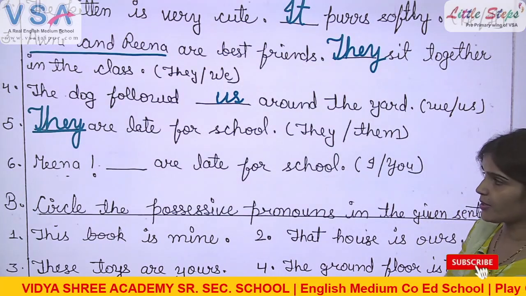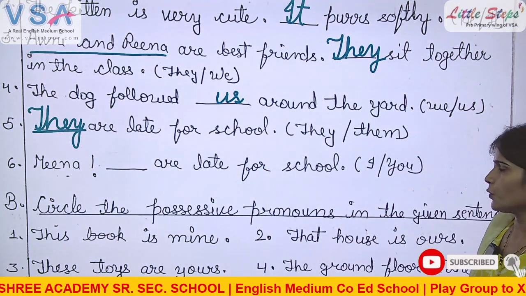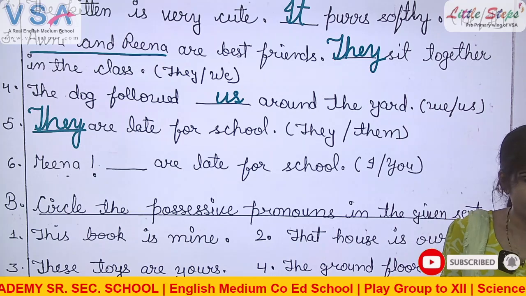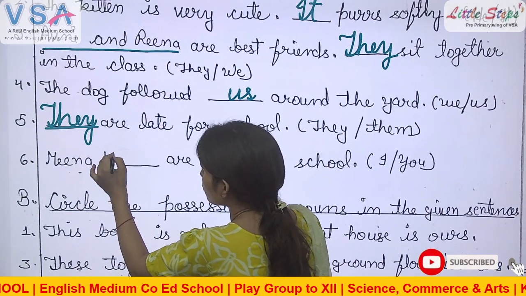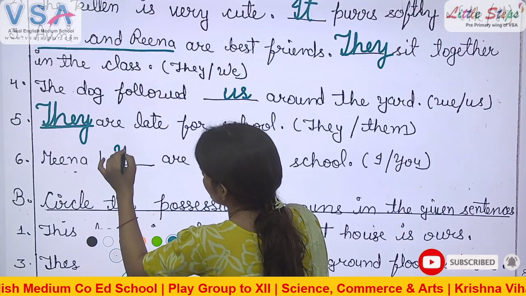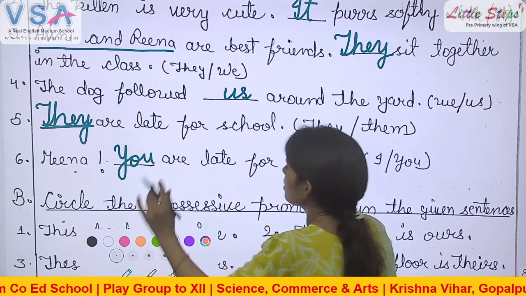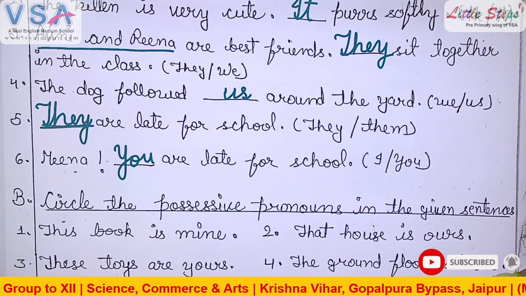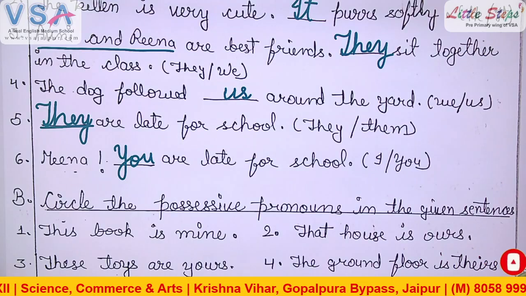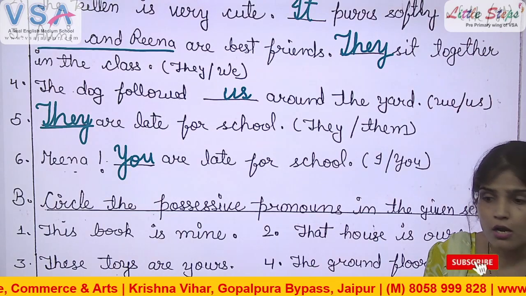Okay, now tell me. "Meena, dash are late for school." I or you? You. Very good, sit. So for the listener, we use "you." Meena, you are late for school. We are talking to Meena. I'm telling Meena that you are late for school.